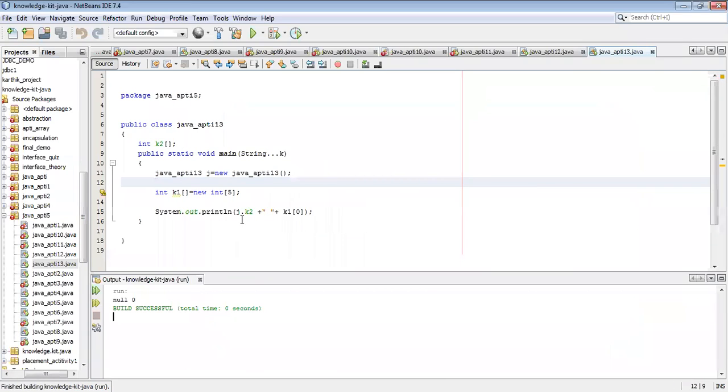As usual, correct. J dot K2 null will be displayed. And here we created an object, correct? New operator. We created the object. So JVM will assign the default value 0. Here, definitely in the absence of new, it will assign the null value. When you use the new operator, the object will be created and JVM will give the value like 0. So this is the difference with the help of new and without the help of new.